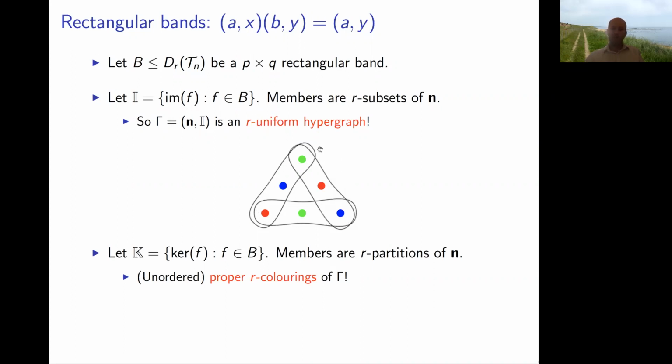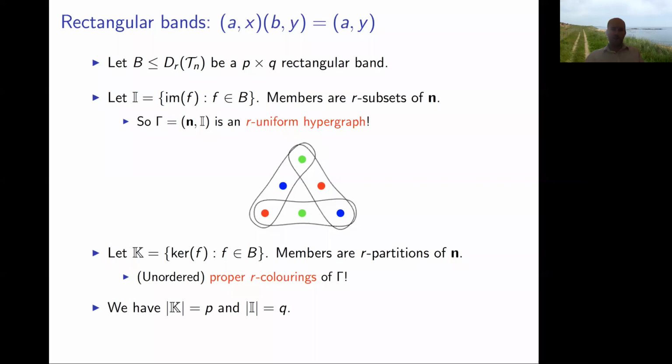So a proper 3 coloring of this 3 uniform hypergraph is shown. Each hyperedge contains 3 vertices, and each of these 3 vertices has one of the distinct colors. In this picture, we don't really care what the colors are. We just care that there are 3 of them and that each edge contains exactly one of each.